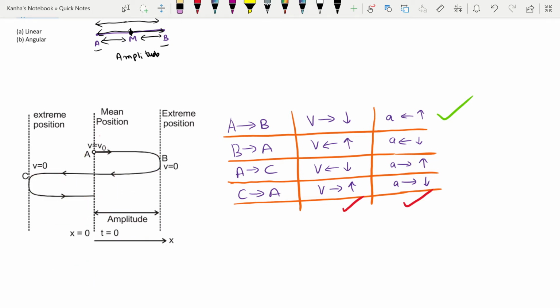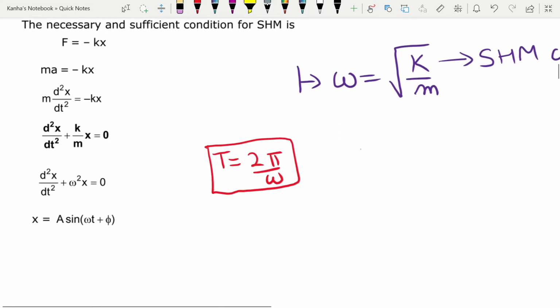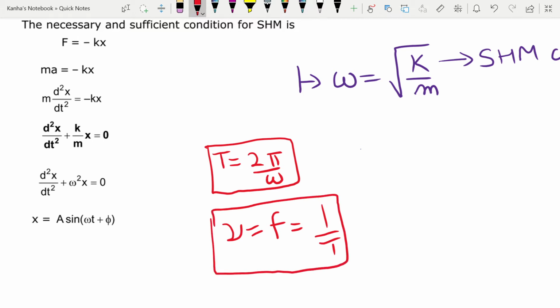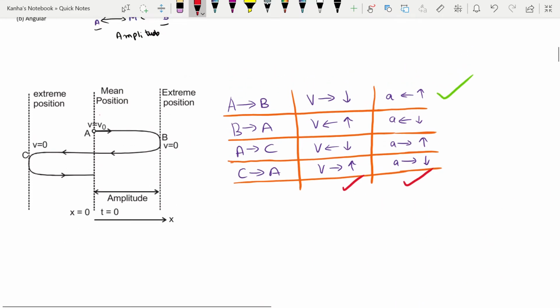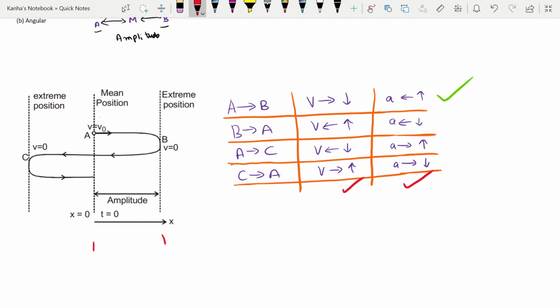Similarly, you can define your frequency as well. Frequency of a simple harmonic motion, denoted by f or nu, is nothing but 1 by time period. It is equal to the number of complete oscillations per unit time. Next is, what is your amplitude? Your extreme position minus your mean position is given by your amplitude. It is the maximum value of displacement of the particle from its mean position. Then you have the mean position, which I have been talking about. It is the position where net force on the particle is zero. Extreme point is where the velocity of the particle is zero.